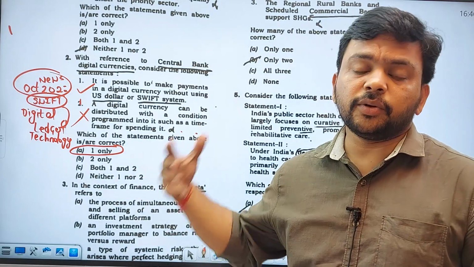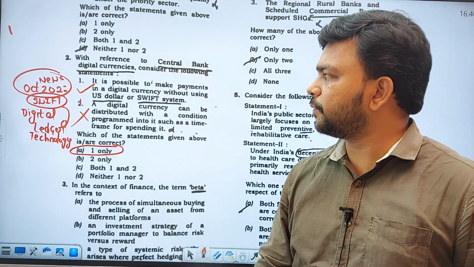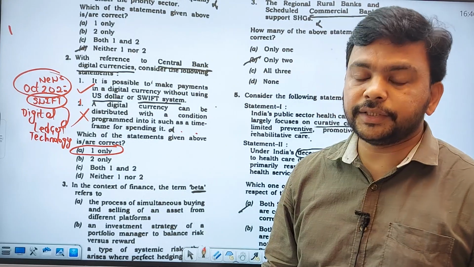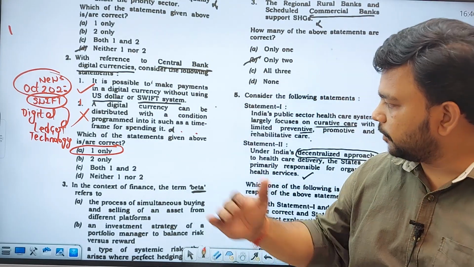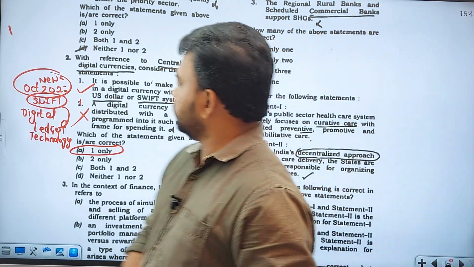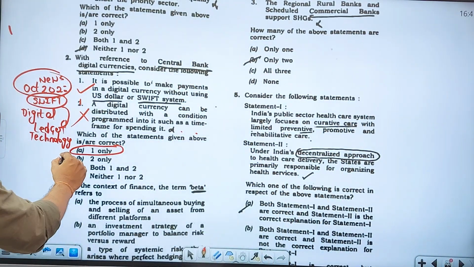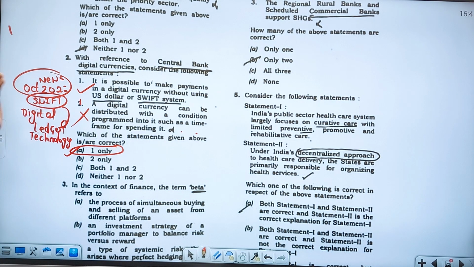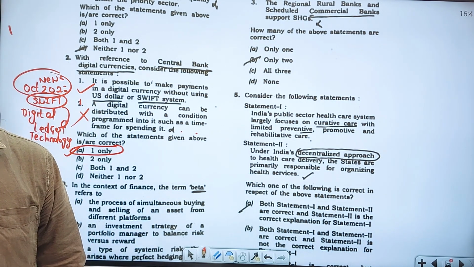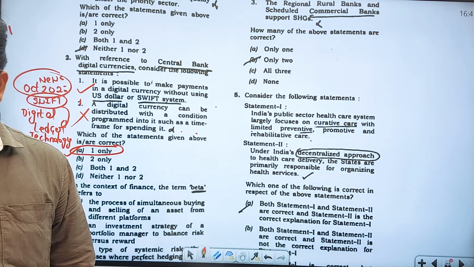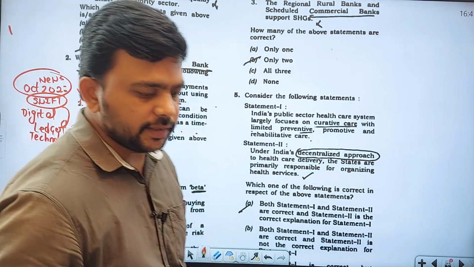And nowadays a new system was upgraded in the SWIFT system at the global level, digital ledger technology, where they allow central bank digital currencies transactions between one country and another country. So obviously the answer is one only. It is in the news. The news is very simple: Groundbreaking SWIFT innovation paves the way for global use of central bank digital currencies.